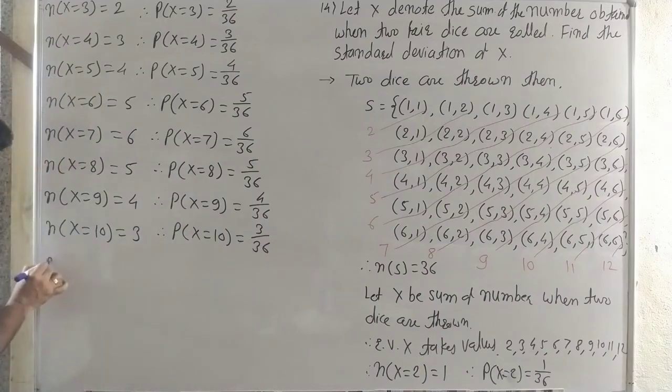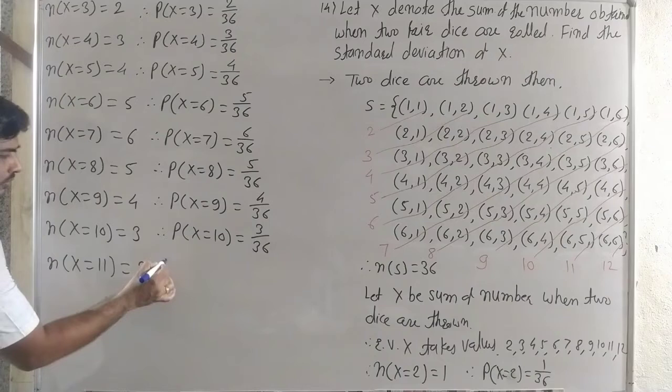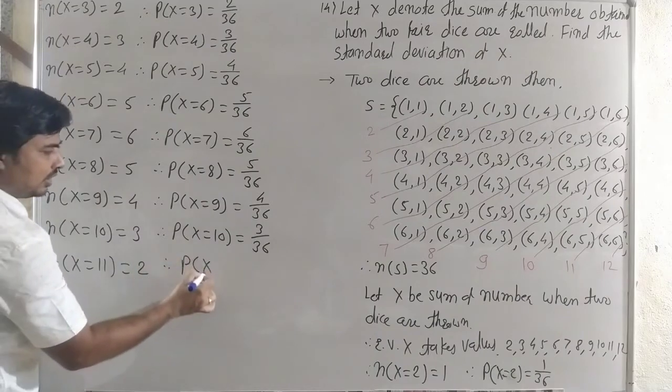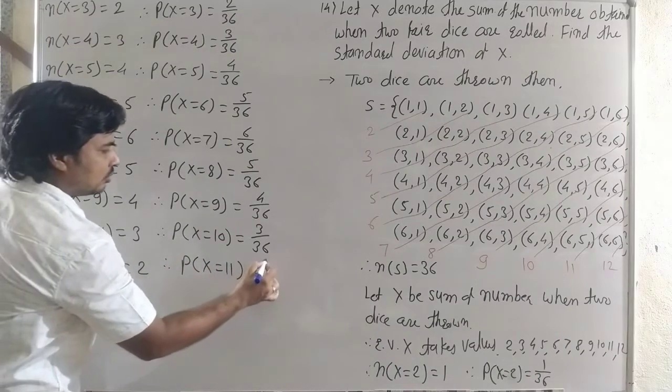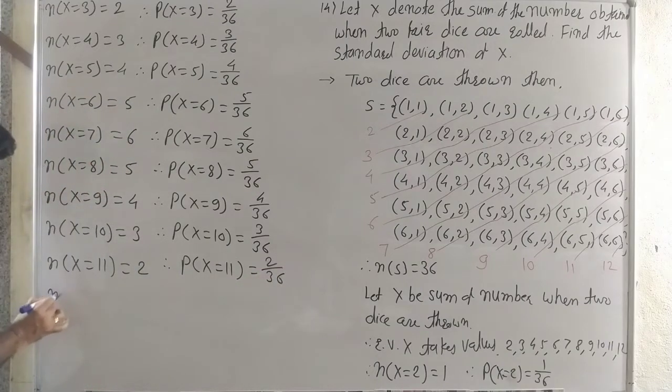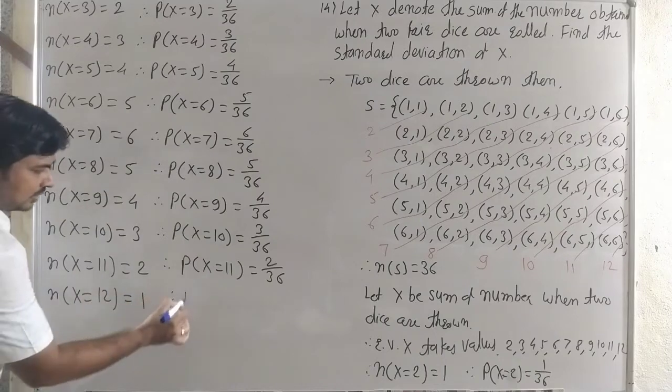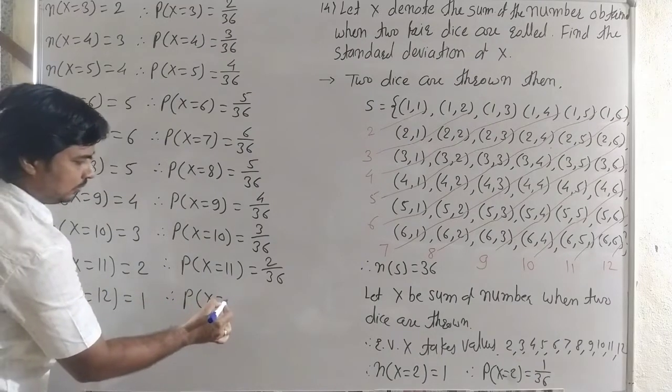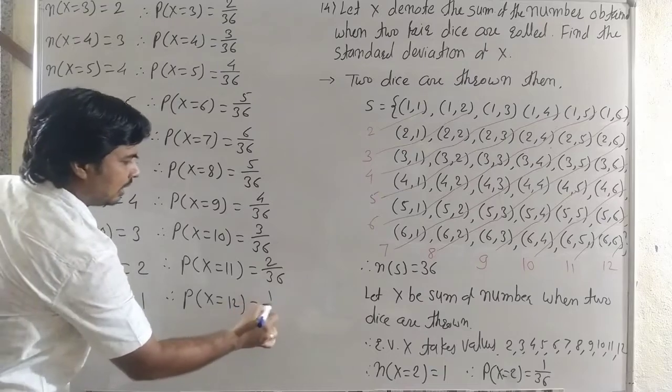Then x is equal to 11, 2 times. Probability of x is equal to 11 is 2 by 36. And x is equal to 12 is 1 time, so probability of x is equal to 12 is 1 by 36.